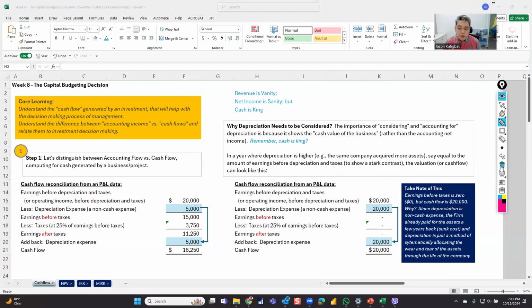So in order for us to do a cash flow reconciliation, I need to pay taxes, right? So from these earnings, I need to deduct the taxes. But at the same time, I need to add depreciation back. Why? Because depreciation is really a non-cash expense.